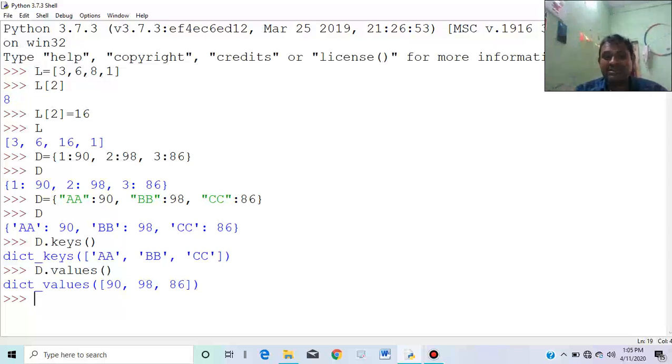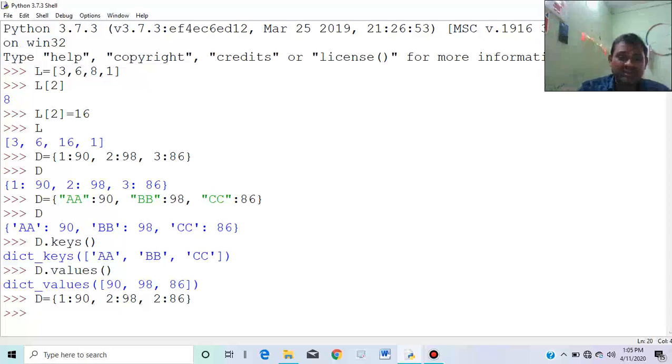The third important thing: keys are unique. You cannot use a key repeatedly. Once a key has been used, it can't be used again. For example, if you use it again, what happens? Suppose I am writing 2 again. Now look what's happening.